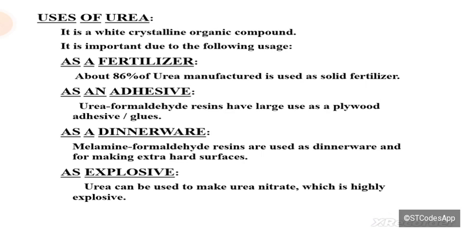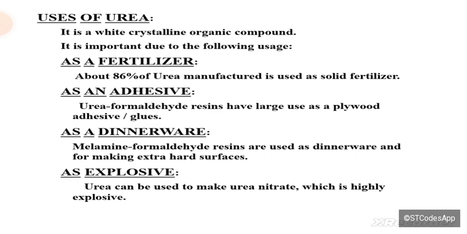Now come towards the uses of the urea. The very first use of the urea is as a fertilizer. Among the 100% of urea manufactured, 86% of urea is used as a solid fertilizer. It is also used as an adhesive in the form of urea formaldehyde, and it can be used as a glue for the plywood.